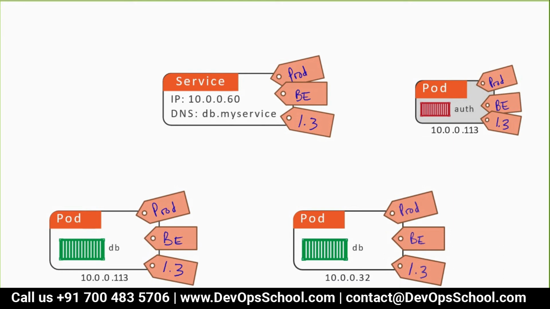Now the question is how the pod labels impact the service. So please understand this line. If the label of the pod matches with the label of the service, this pod automatically gets load balanced by the service. So that is the first question.